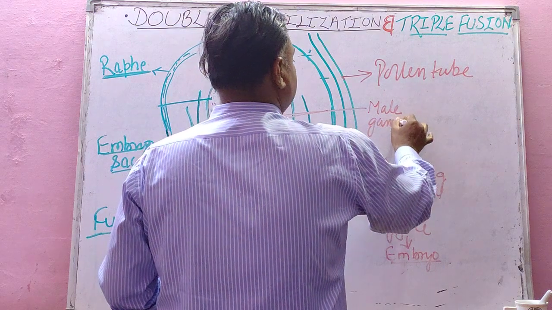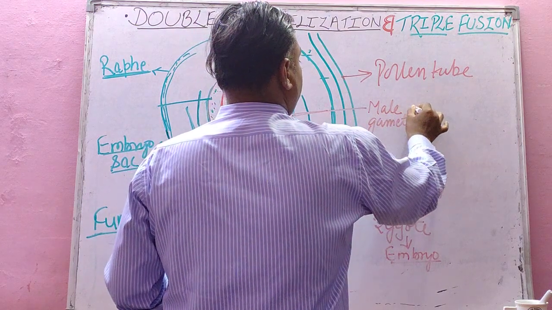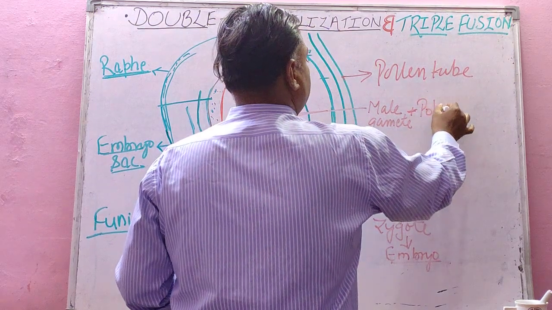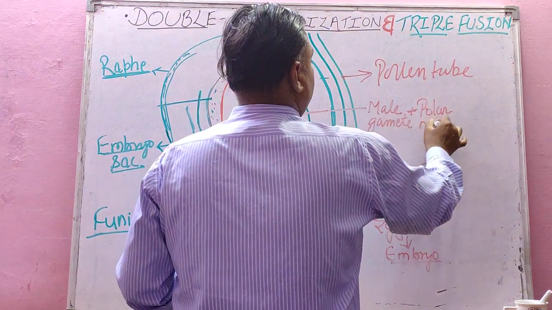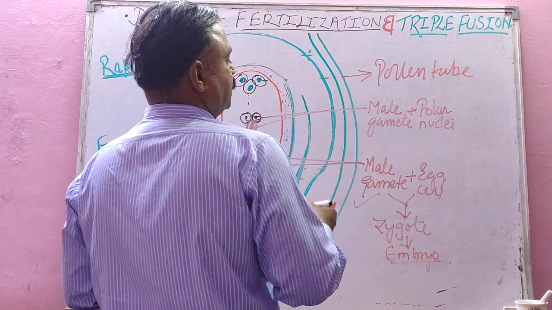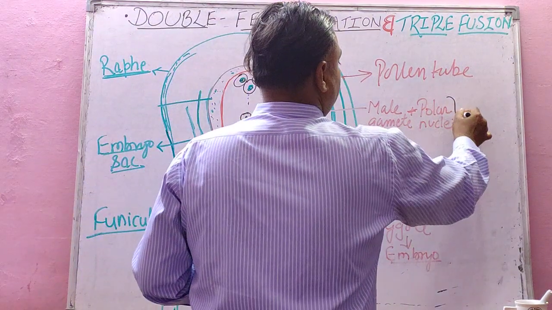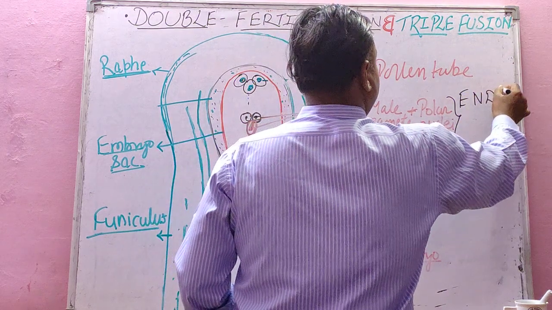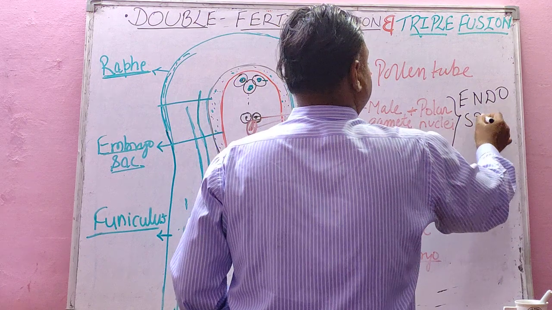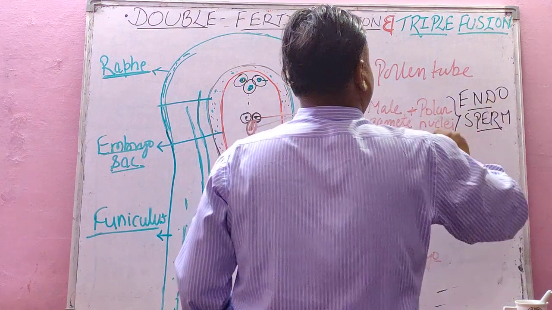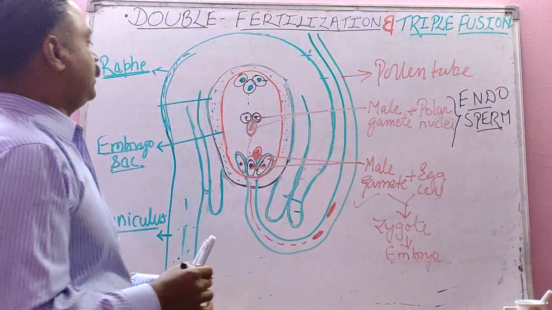To form endosperm. Polar nuclei, very important structure to form endosperm. This is called double fertilization.